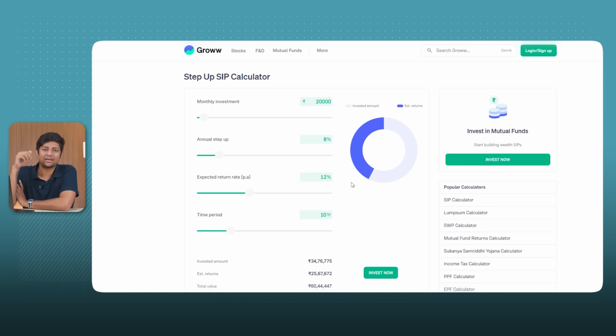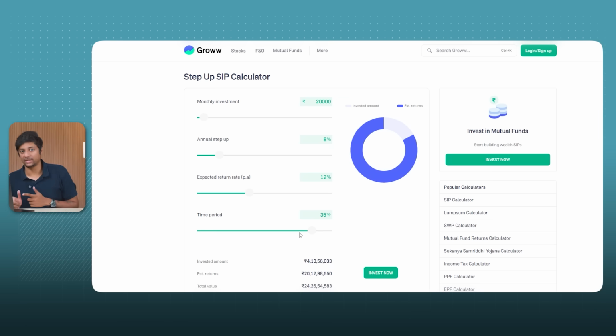Why? Because I believe that some months you will not have a job, some months you will not be able to do step up, some months you might not get an increment in some years. So let's take a blended base case approach of 8%. And then we have 12% return, which is your standard index based return, 6% inflation, and you want to retire at 60. This is the assumption I've taken. Now, this is the worst case base assumption. Obviously, your assumptions will be much better than these numbers, okay? Because you might be investing more, your step up can be higher, your return profile might be higher. But I'm taking the absolute worst case scenario.